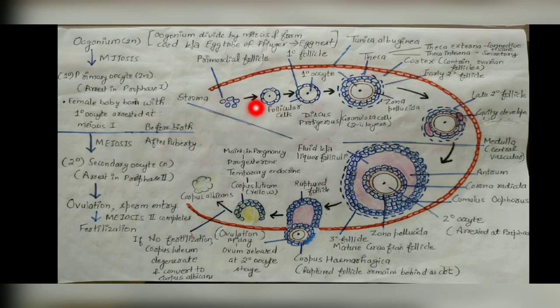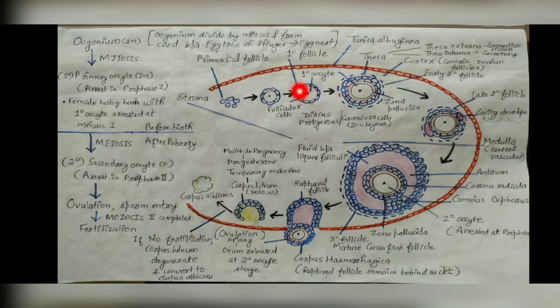So this is the primordial follicle, where a number of cells are present in a cluster, and each of these cells is going to enlarge in size and form the primary follicle. And what is a primary follicle? When the primary oocyte is covered by a layer of cells, that is called the follicular cells.